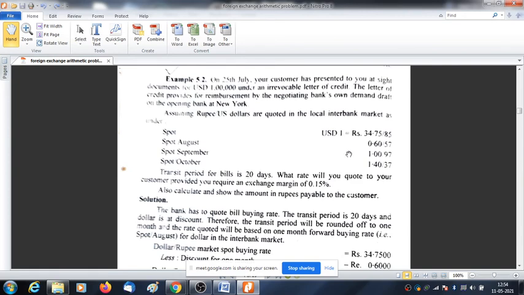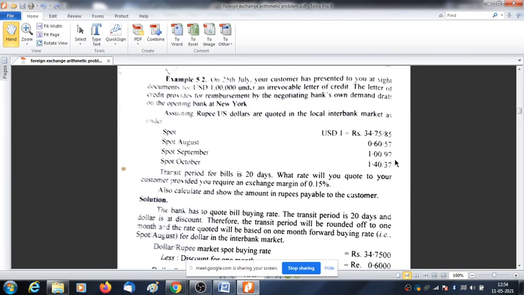Yes, sir. Now see, 0.60 becomes 0.57. Spot August. Spot September, 1 becomes 0.97. So it is in premium or discount, you tell me. It is in discount. So I told you, if it is in discount, round up to higher month.